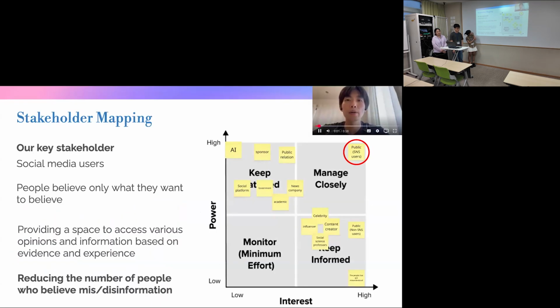This is our stakeholder mapping. Our key stakeholder is public people who use social media. People often believe only what they want to believe, regardless of whether it is true or false. This leads to the spread of misinformation or disinformation. Therefore, we provide a space to access various opinions and misinformation based on evidence and experience. Our goal is to reduce the number of people who believe misinformation or disinformation.